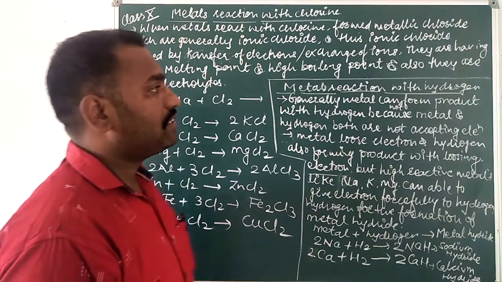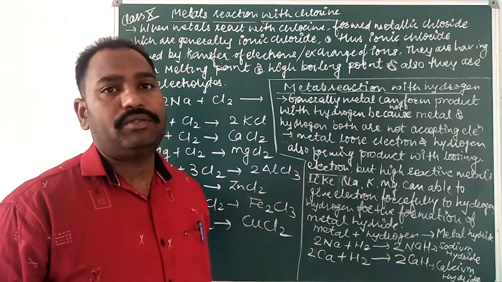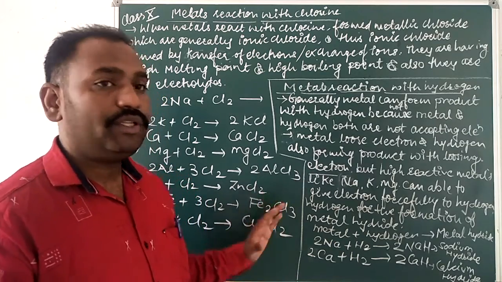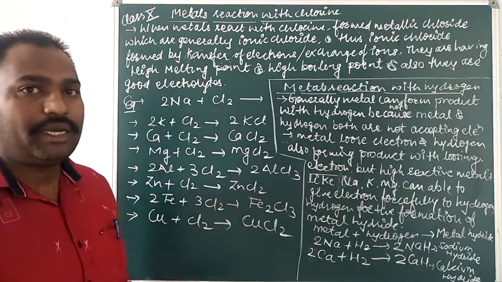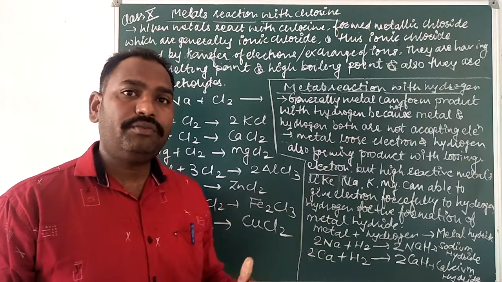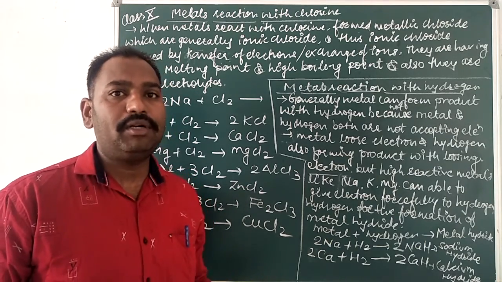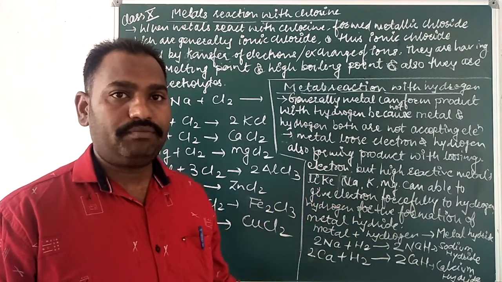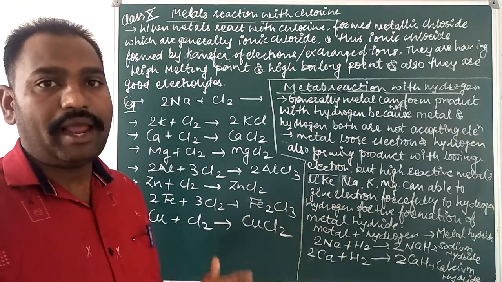Generally metals cannot form product with hydrogen, but in rare cases, those highly reactive metals can forcefully give electrons to hydrogen and form metal hydrides.